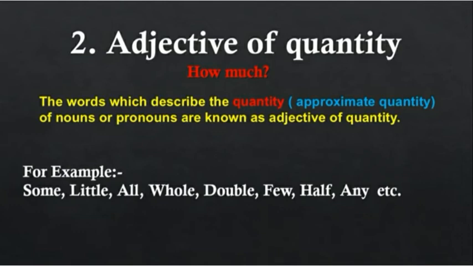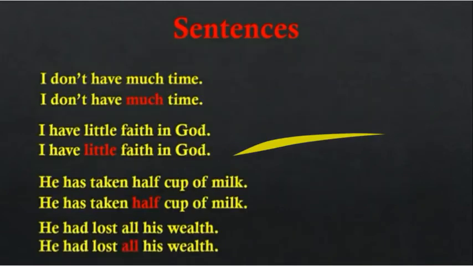Let's see with the help of an example. I don't have much time. So it is telling about the quantity of time, how much time you have. I don't have much time. So the word much is telling about the quantity. So much is the adjective of quantity.